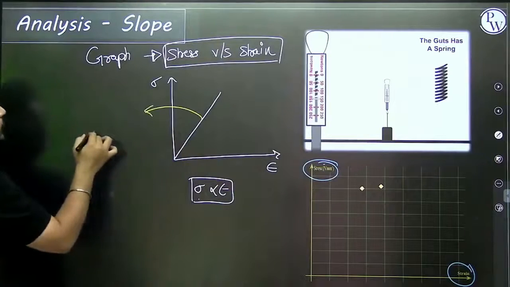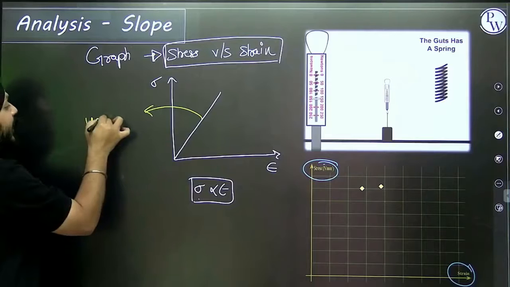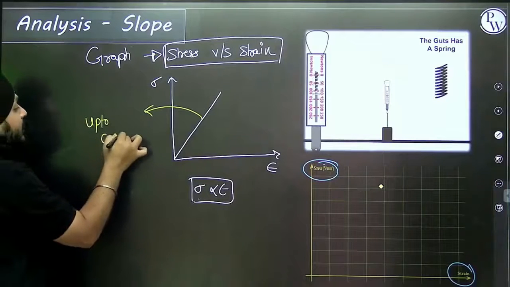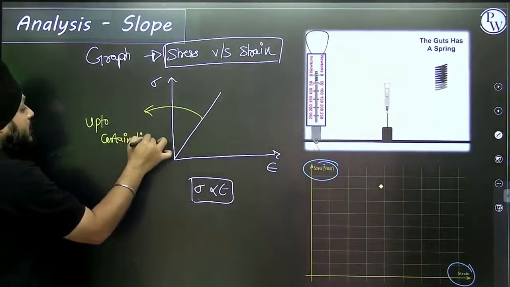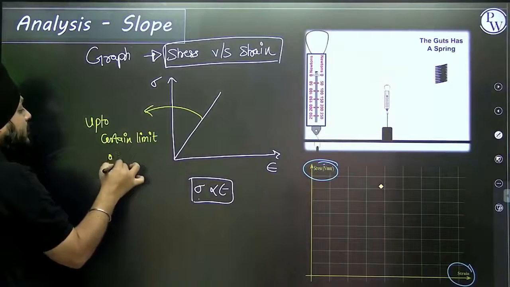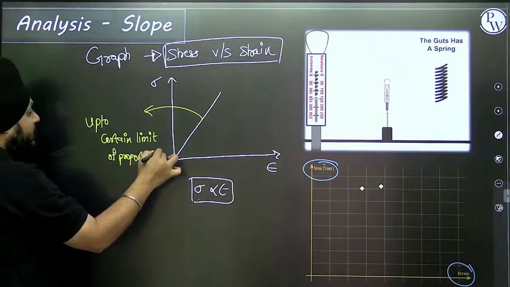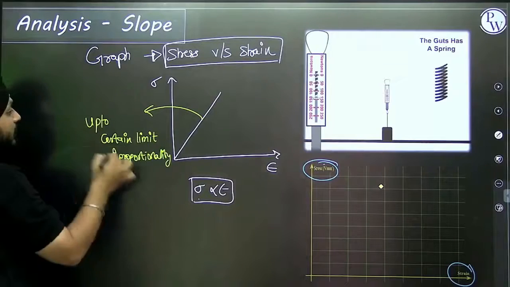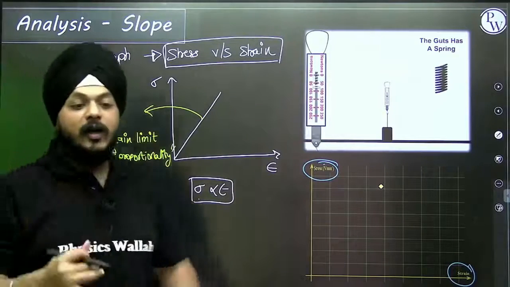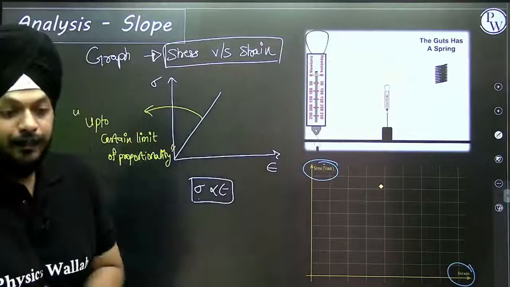I used that word in Hooke's law, up to a certain limit.